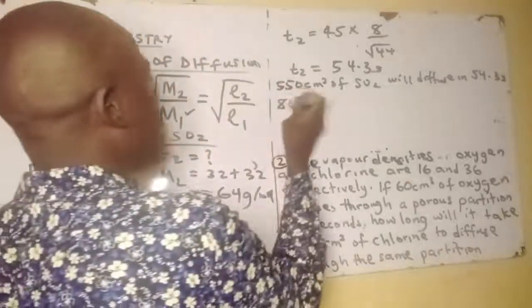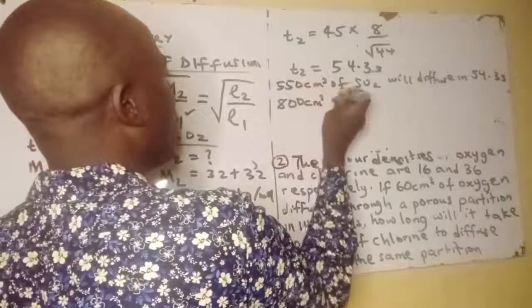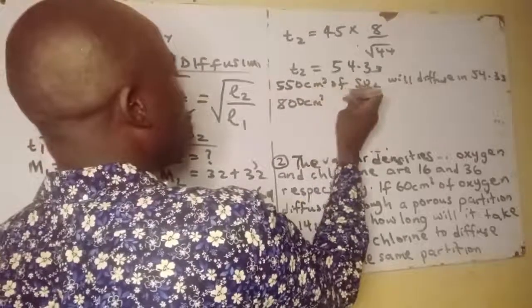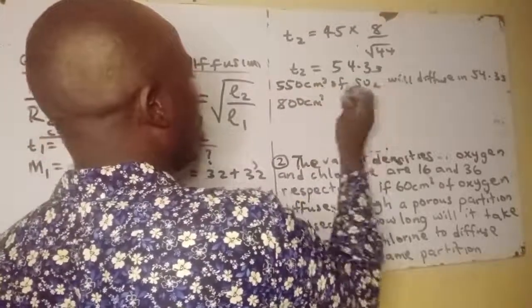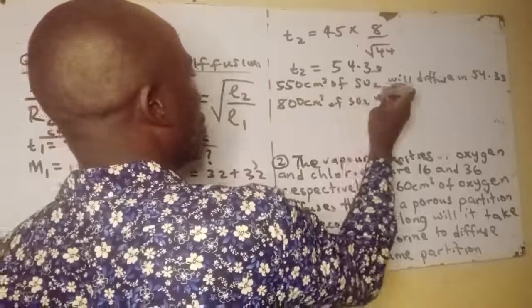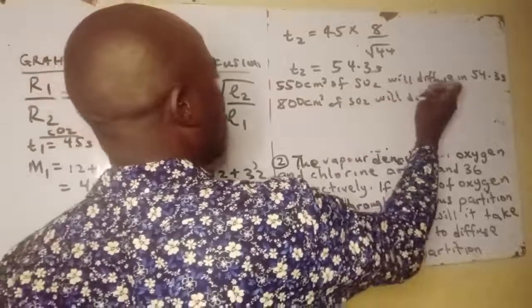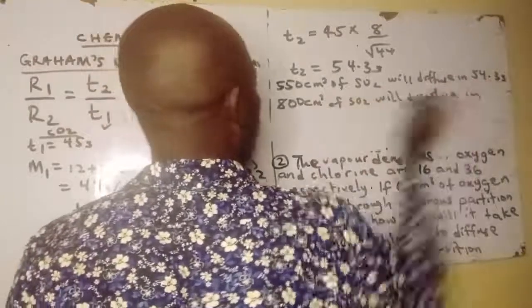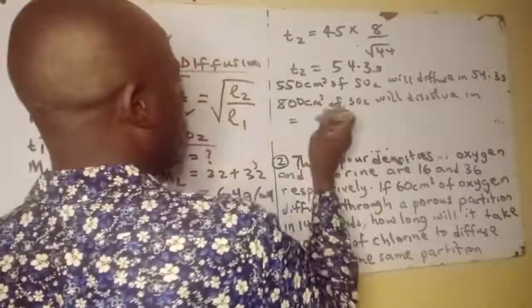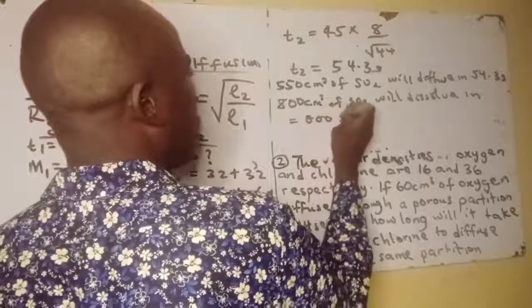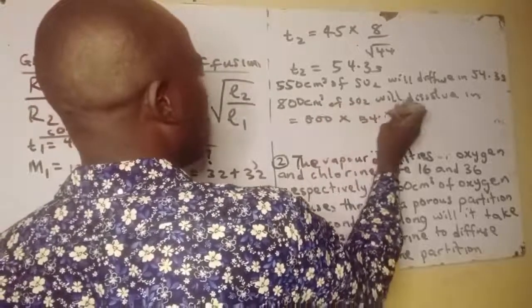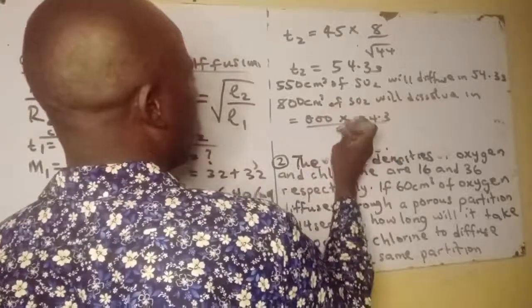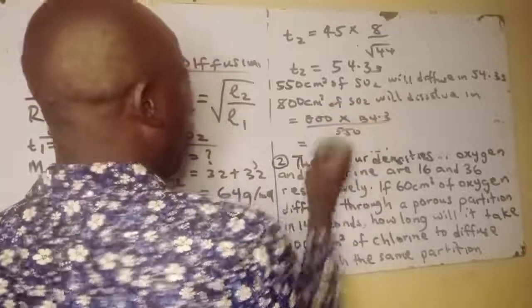So 800 cm³ of SO2 will diffuse in, how do we do it? We say 800 times 54.3 divided by 550. And what will be our answer?